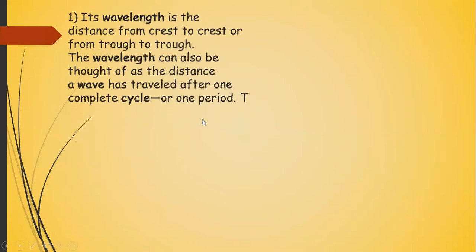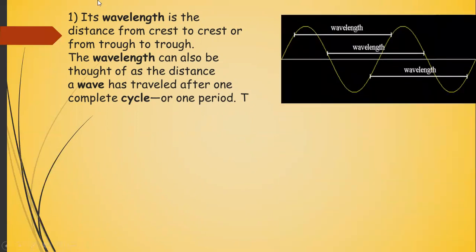Okay, now this is about everything about the characteristics of waves and all the SLOs it is covering. Now I will quickly go through all the SLOs again. The first definition, the wavelength. Wavelength is the distance from crest to crest or from trough to trough. Or the wavelength can also be thought of as the distance a wave has traveled after one complete cycle or one time period. Okay, now wavelength is the distance between two corresponding points.